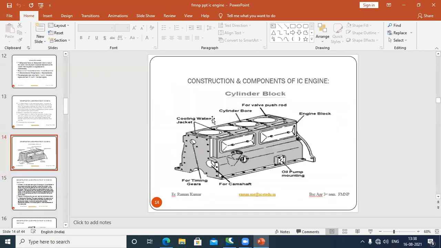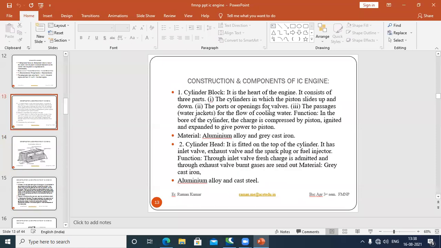Next we have ports for opening the valve. Valve positions are for the valve to intake your charge to the cylinder and exhaust gases to the atmosphere. Next we have the passage of water jet. I have already told you the meaning of water jet. During operation, the temperature of your cylinder walls is very high. So to remove the heat from the cylinder, the cooling water jet, through which the water is running, continuously removes the heat from the cylinder.